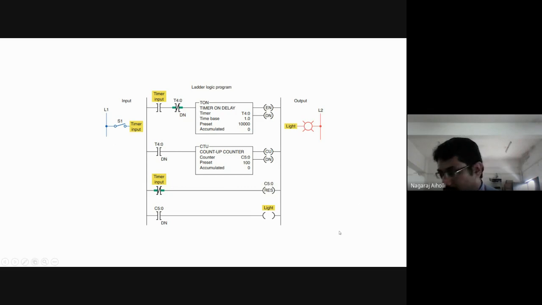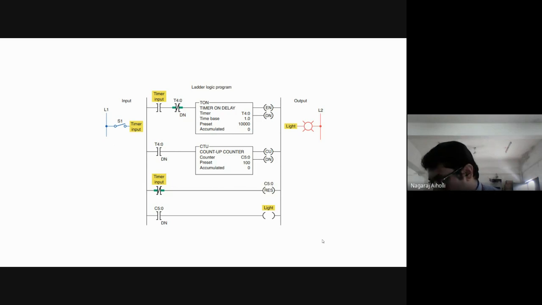In examination, the possible question on this particular ladder logic program may be: write a ladder logic program for the timer driving a counter to produce an extremely long time delay circuit. The question on this will be probable.